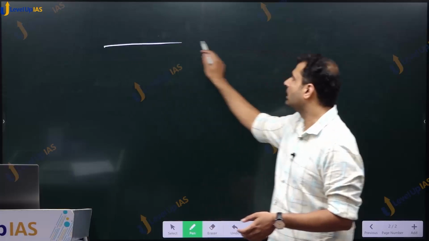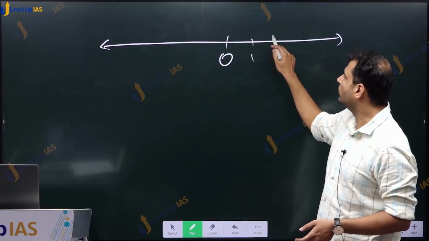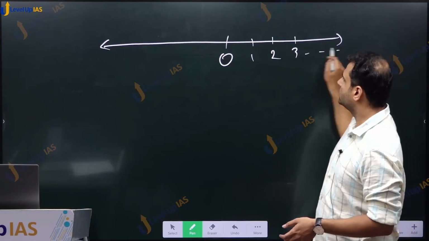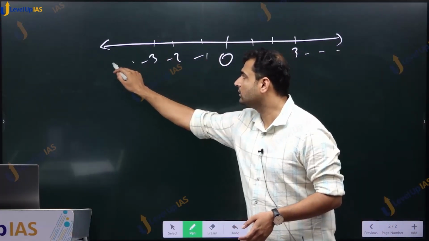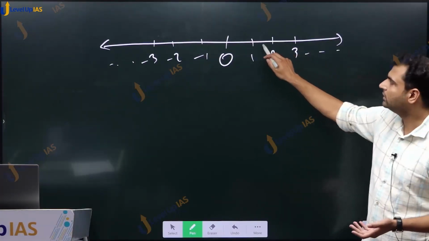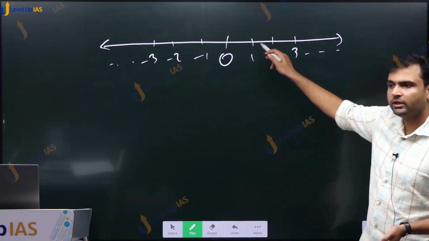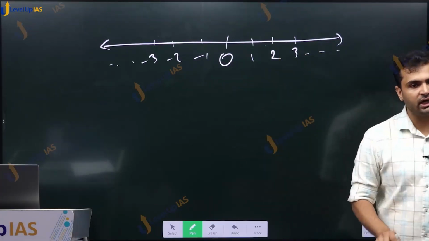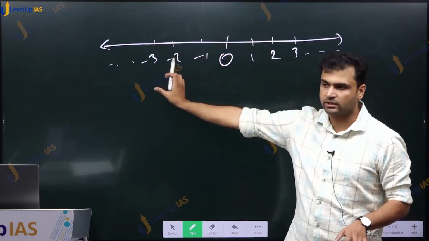So in our number line we have 0, 1, 2, 3, -1, -2, -3, which extend indefinitely on both sides, and in between there are rational and irrational numbers. There are infinitely many rational numbers, and infinitely many irrational numbers in between any two integers.